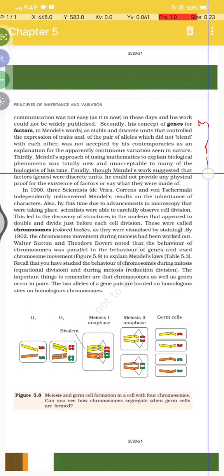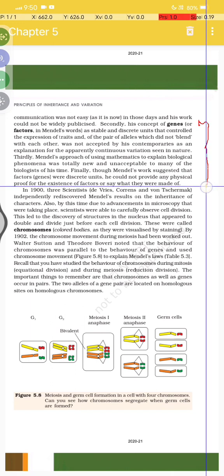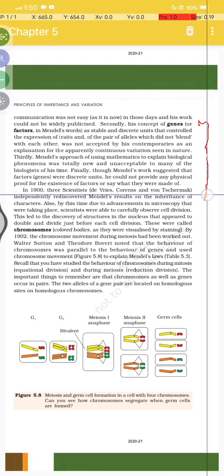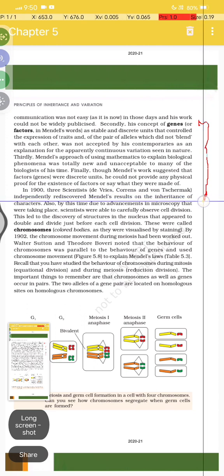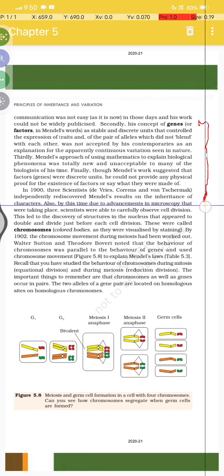Finally, though Mendel's work suggested that factors were discrete units, he could not provide the physical proof for the existence of factors or what they are made of. In 1900, three scientists, de Vries, Correns and Tschermak, independently rediscovered Mendel's results on the inheritance of characters.